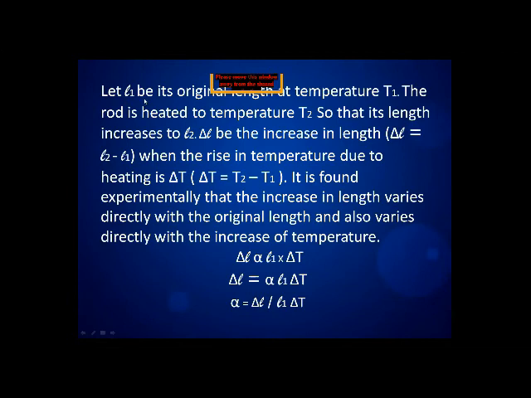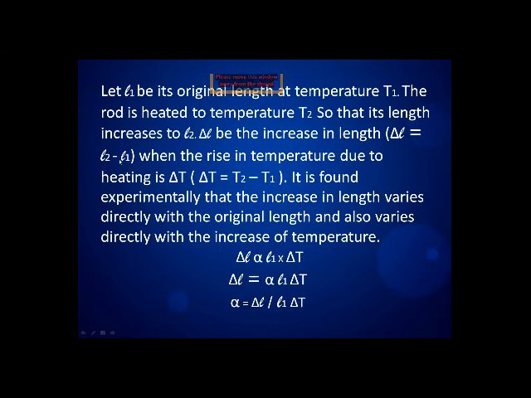Now let L1 be its original length at temperature T1. The rod is heated to temperature T2 so that its length increases to L2. So here delta L is the change in length, that is the increase in length, or delta L is equal to L2 minus L1.